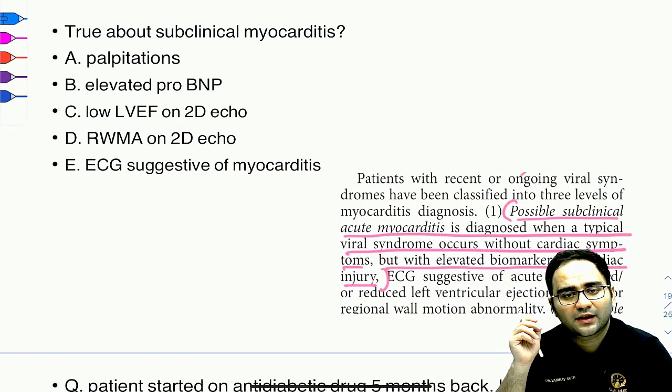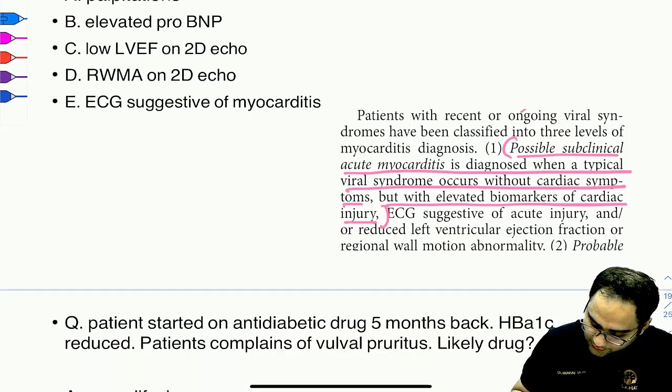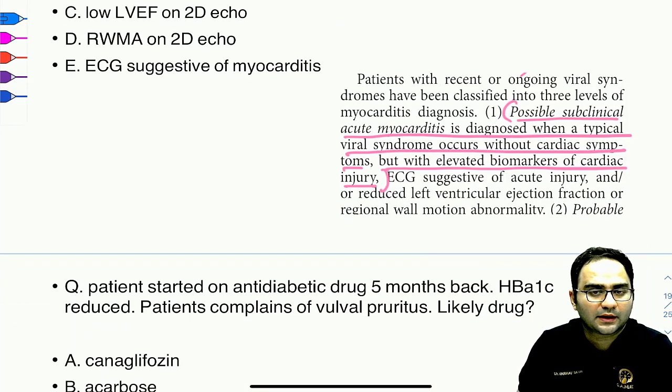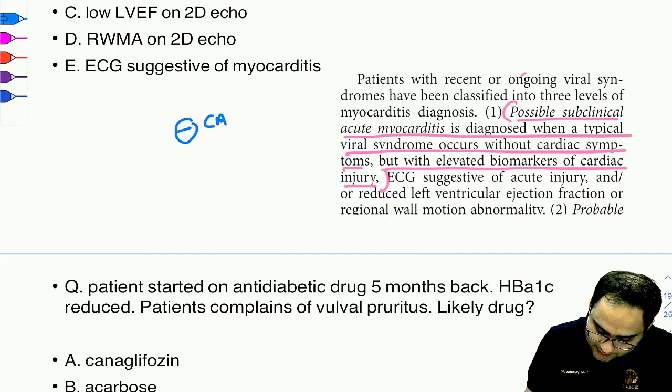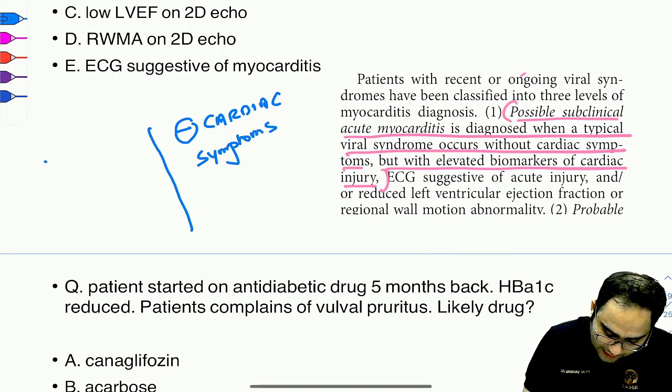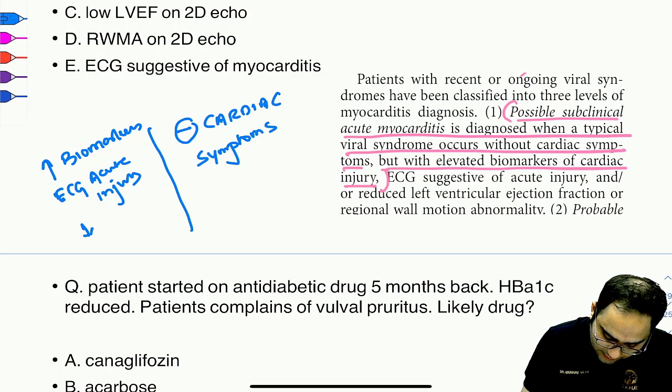Now, this question was asked about subclinical myocarditis. If you look into Harrison, what have they given about subclinical myocarditis? That the patient would have no cardiac symptoms. But there will be elevated biomarkers. ECG would suggest acute injury, and you're going to have decreased EF, you're going to have RWMA.